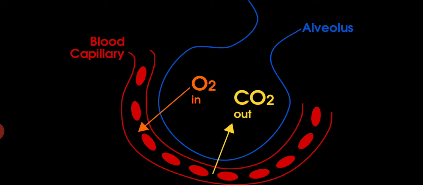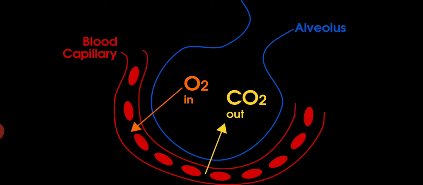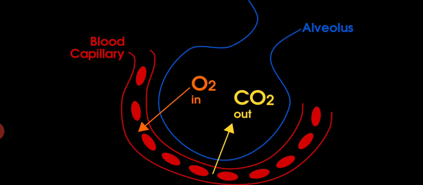The blood capillaries are giving out carbon dioxide that comes from the different parts of the body and taking away oxygen. This is the site of gaseous exchange. Now this oxygen will be supplied all over your body.